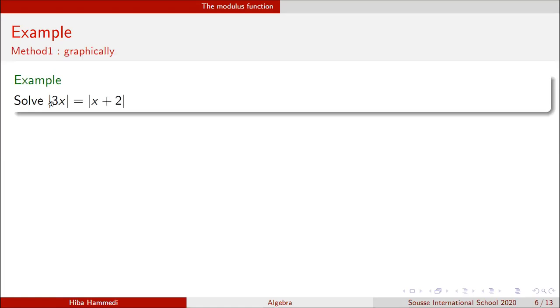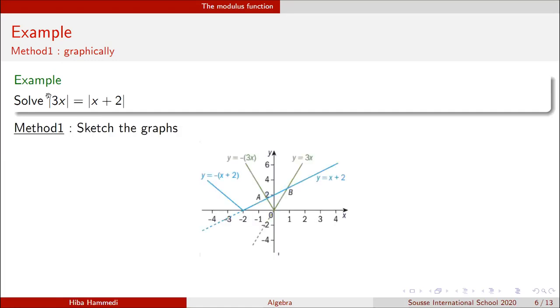The first method is to do it graphically. You just need to plot the two functions. So I will plot |3x| and I will plot |x| + 2. This is |3x| in green, and this is |x| + 2 in blue, right?